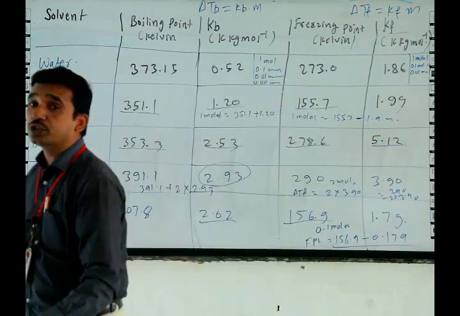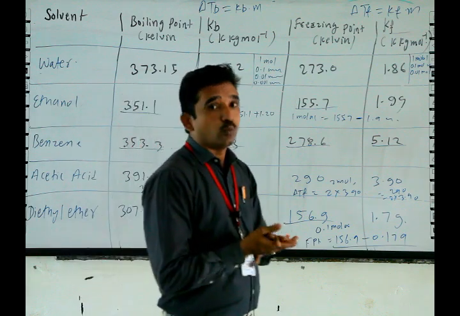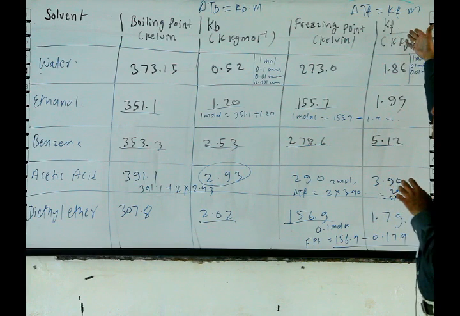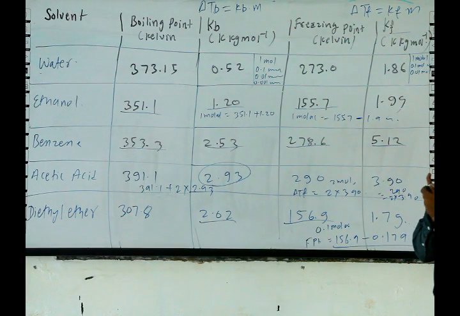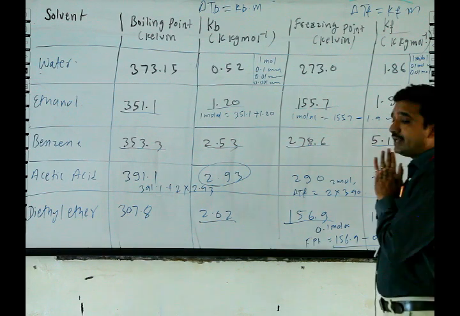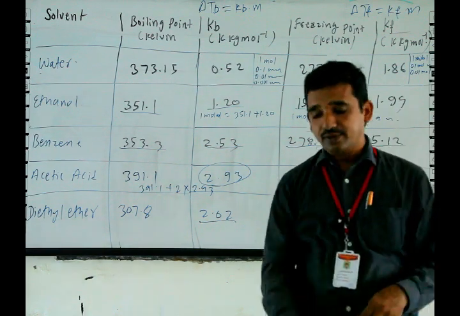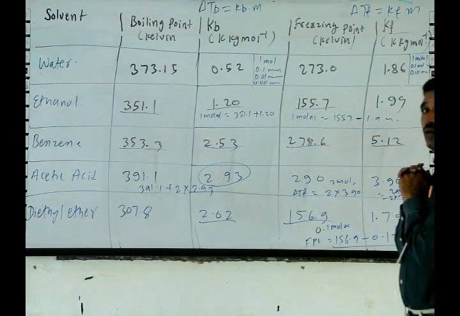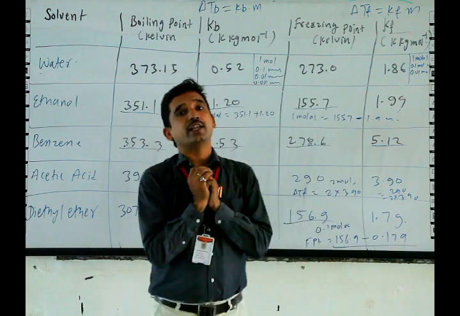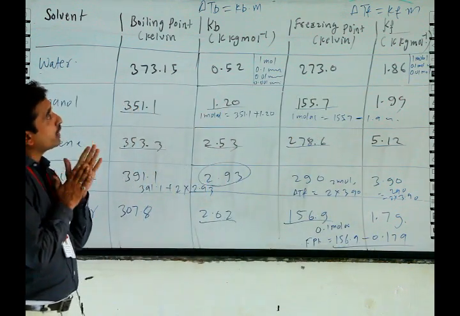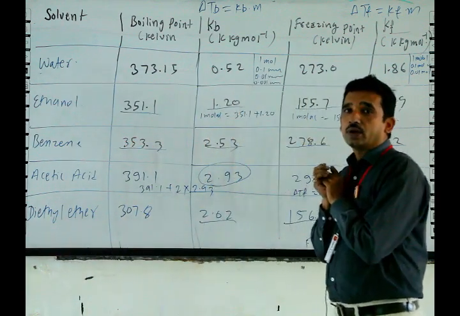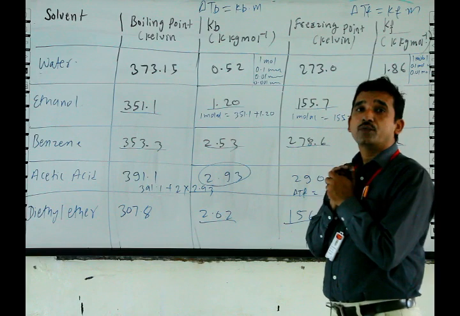Why do we have to study the molal elevation constant or ebullioscopic constant, or the cryoscopic constant or freezing point constant? Its various applications are there. In vehicles many times there is a requirement of addition of some ethylene glycol in water to reduce the freezing point.